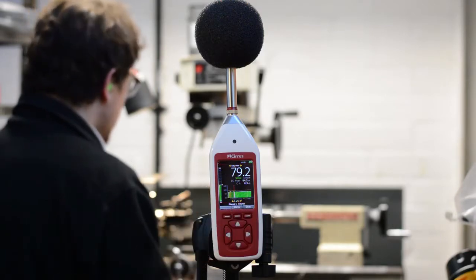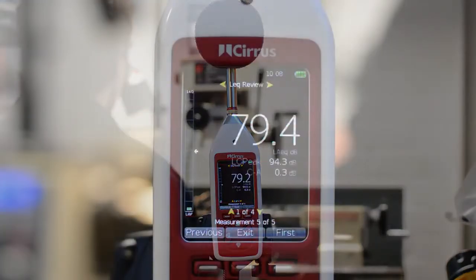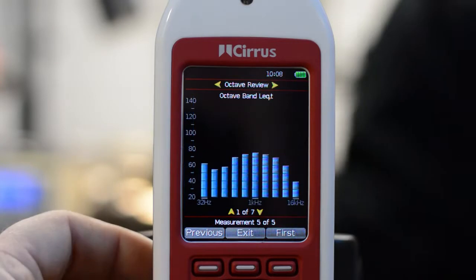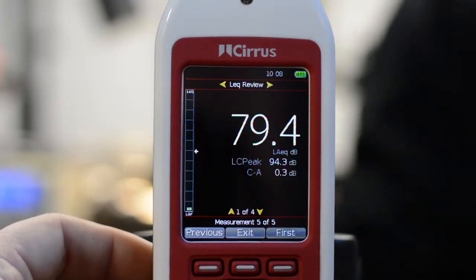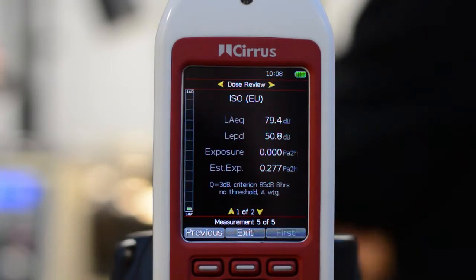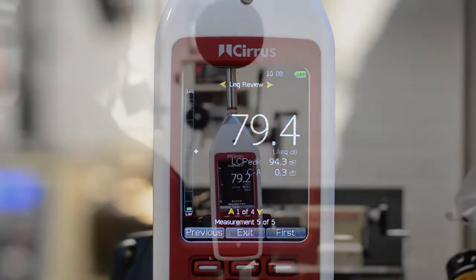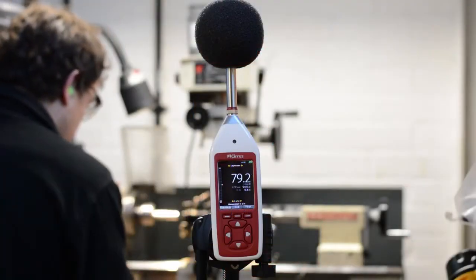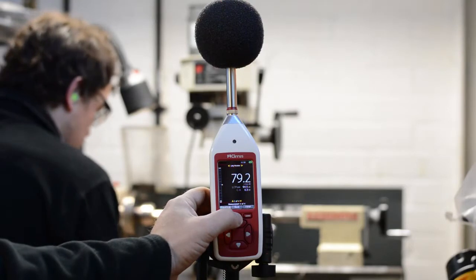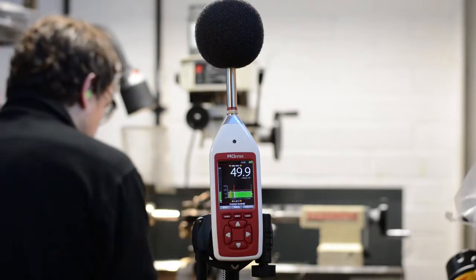When the measurement is complete, press the stop button. At this point, you can use the left and right arrow buttons to move between the different information screens to review the measurement data that you've just recorded. Press the exit button and the instrument is ready to make the next measurement.